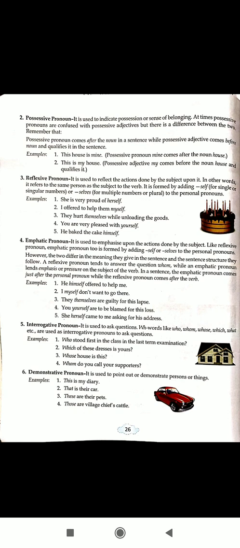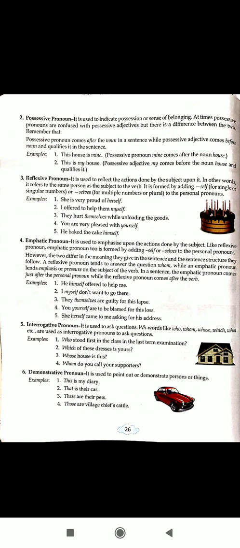Fifth is interrogative pronoun. They do just what they say. They work in sentences that are posing a question. They are who, whom, which, what, whoever, whomever, whichever, whatever.